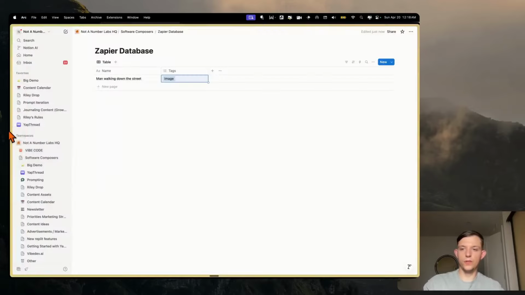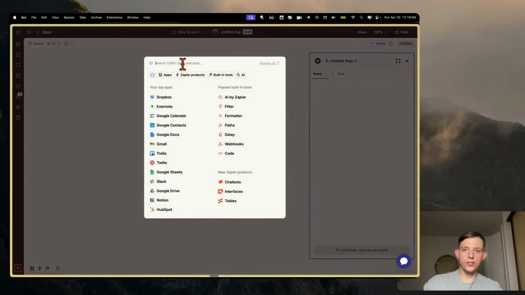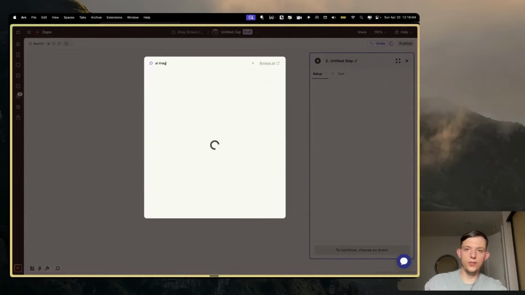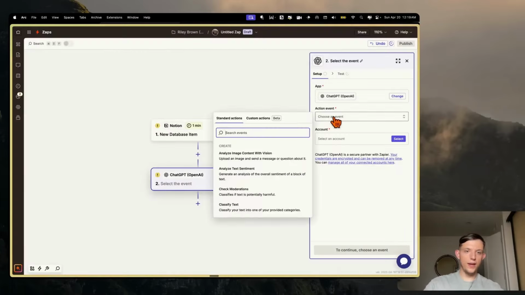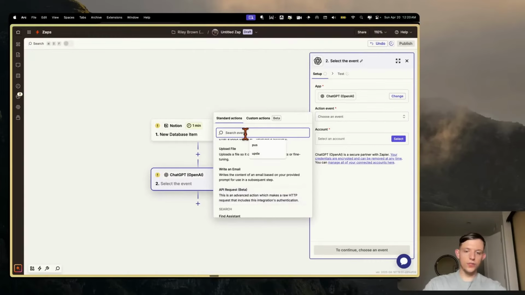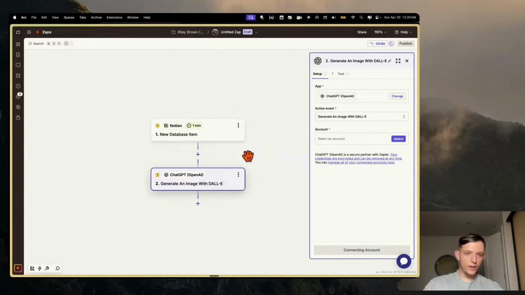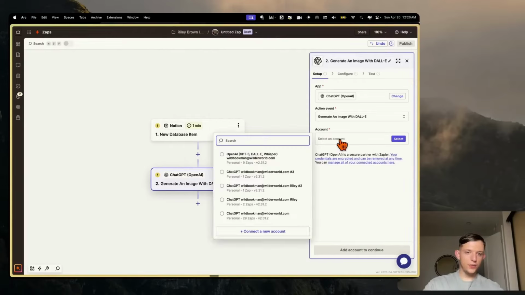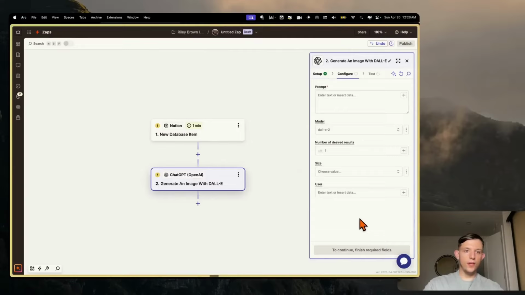So what we're going to do is go back to Zapier, and we can choose an AI image step. We can just choose OpenAI, and now we can choose DALL-E. So I think we can just type in image, generate an image with DALL-E. And here we can choose account. We can just choose the normal account here, and we're going to hit continue. And so now we're going to use the model DALL-E 2.